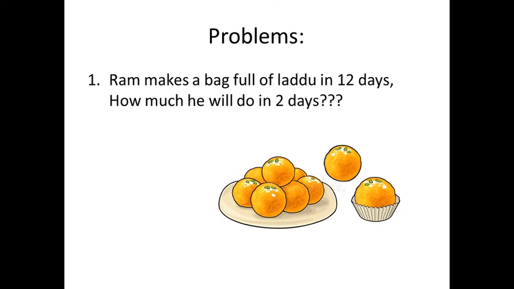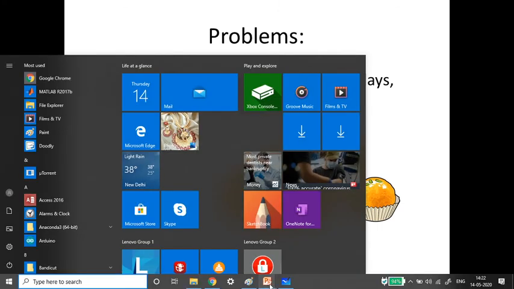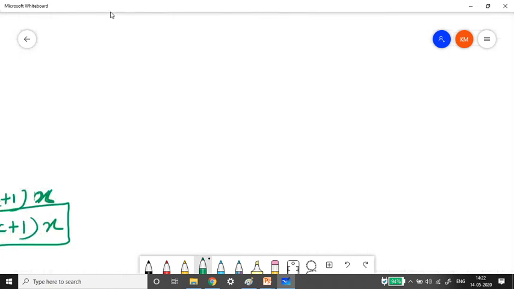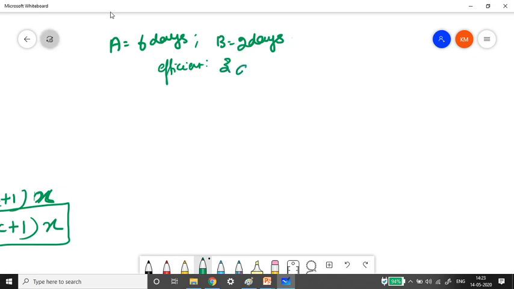Okay, so let us have this as data and let us do reverse engineering. So we have the data: A takes 6 days to complete, and B takes 2 days to complete. Let us keep the efficiency ratio: since B is efficient, he is 3 times efficient. Okay, if you do 6 divided by 3, it gives 2. So 3 times efficient. Got it?